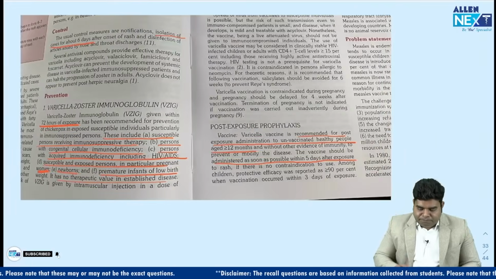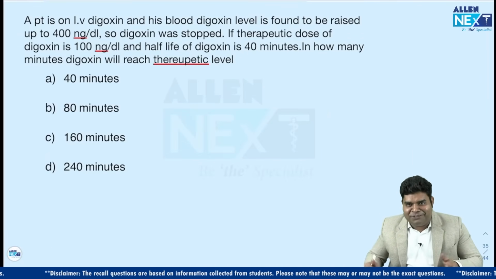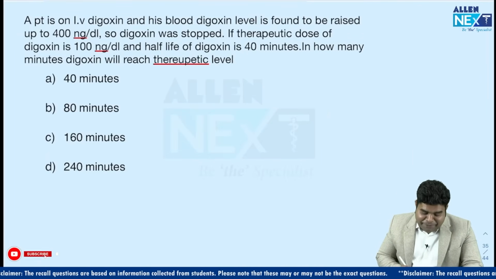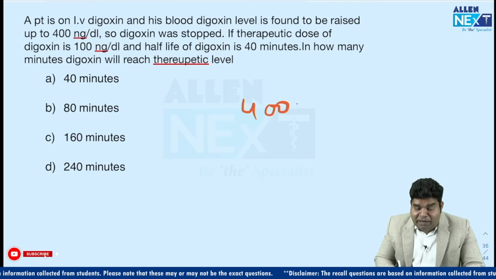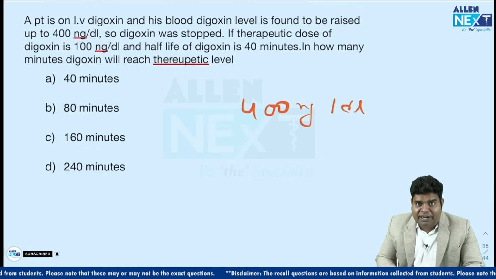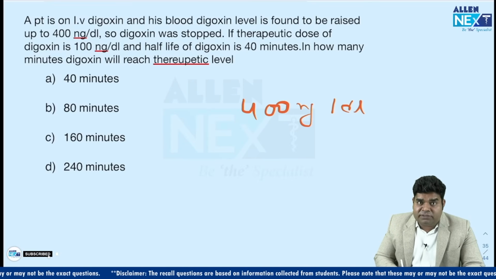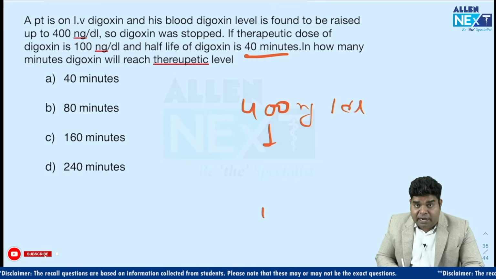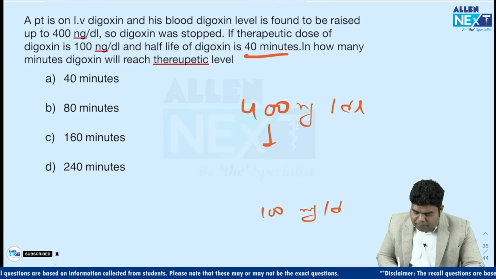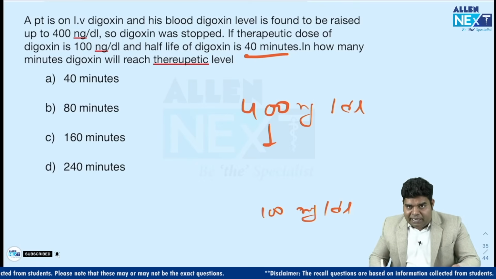Chalo, next question. This was the only question from biostat, although it was in pharma also. They can discuss it there also. They said that digoxin is given, the dose became 4 nanogram, a high dose was started and it reached too high. Now, the half-life of digoxin is 40 minutes and we want to make digoxin reach 200. So, if you want to make it reach 200, how many minutes will it take?